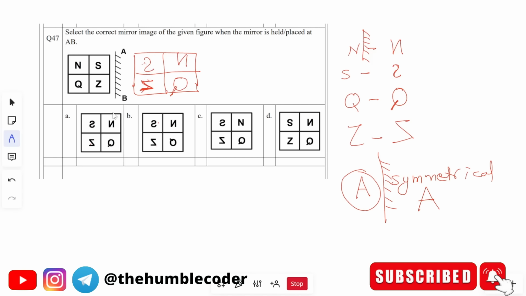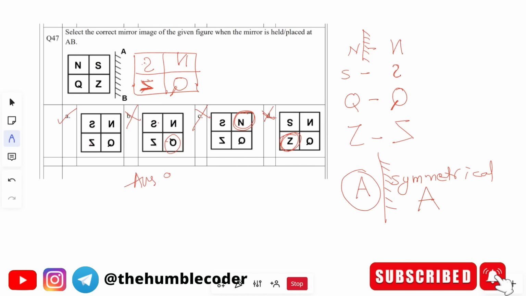Now if you see the matching options, S, N, Z, Q. The first one is matching. For now, let us consider this the correct one, but let's also analyze the other options. What was wrong in them? In option B, you can clearly see Q is wrongly placed. In C, N is not mirror imaged, so that is why this is wrong. And in D, Z is not mirror imaged, so D is also not the correct answer.